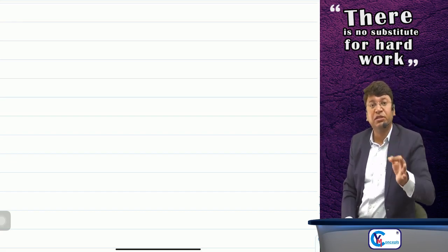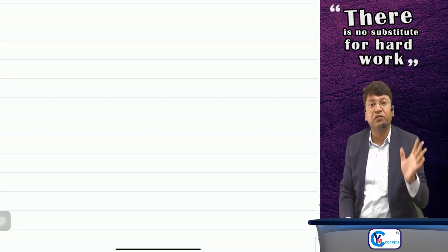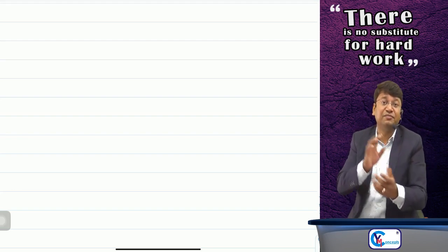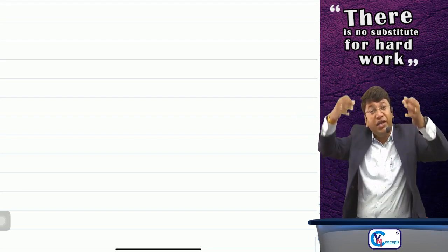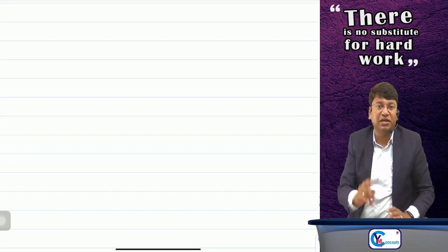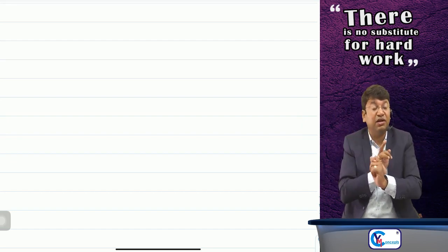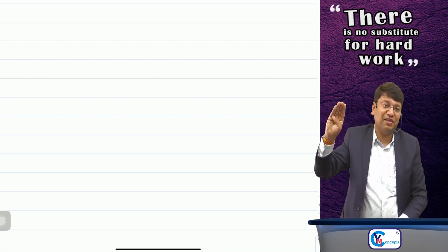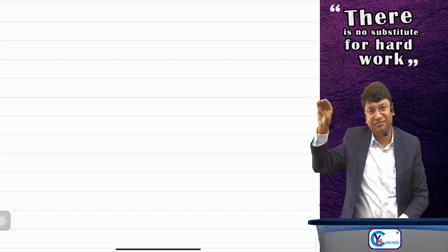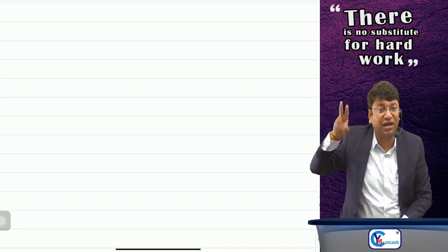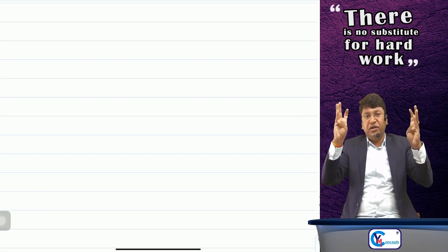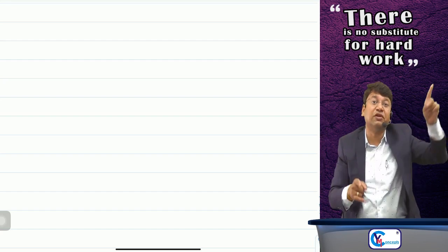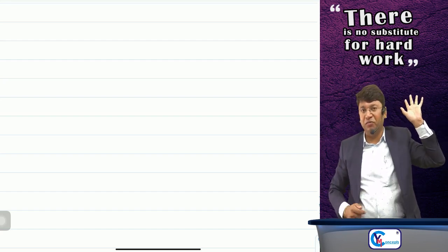But if your local or municipal law do not have any such requirement of issuance of completion certificate by the competent authority, then completion certificate issued by any of these three authorities will be competent authority. First, if there is no requirement of the government authority, then only: registered architect under Architect Act, chartered engineer as per Engineer Act, licensed surveyor of the particular area. If you get the certificate of any of these three, then it will be competent authority's certificate if there is no requirement of government authority as per your local or municipal law.